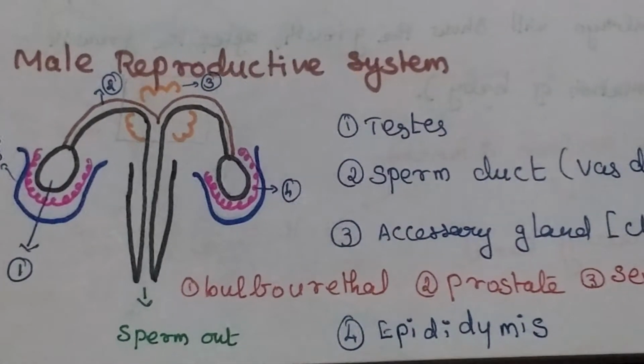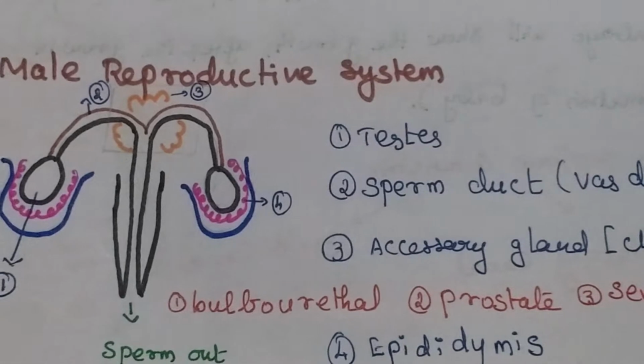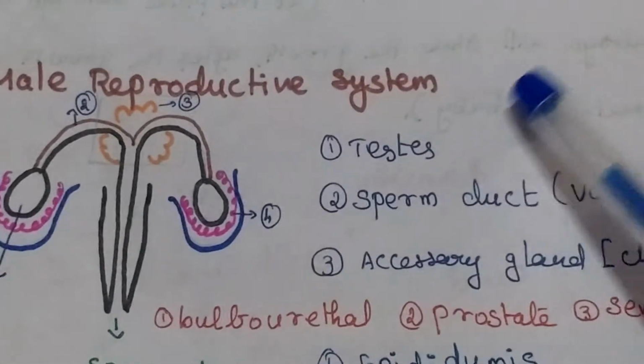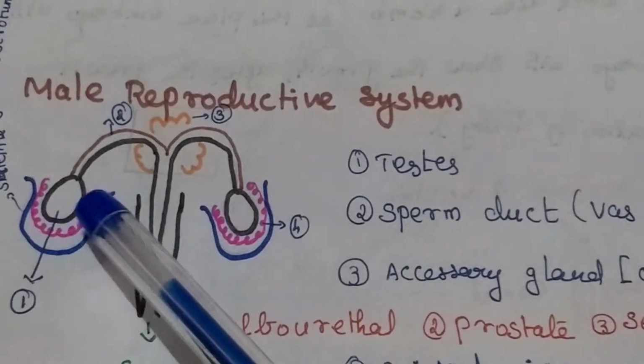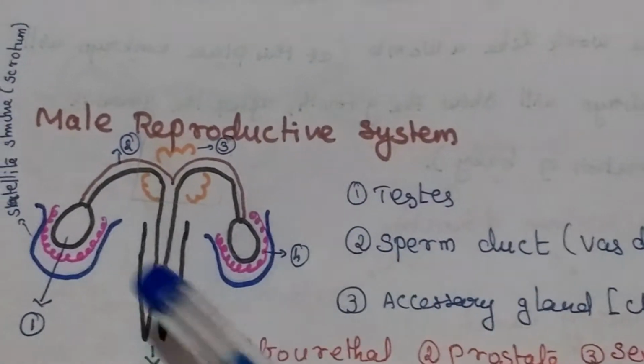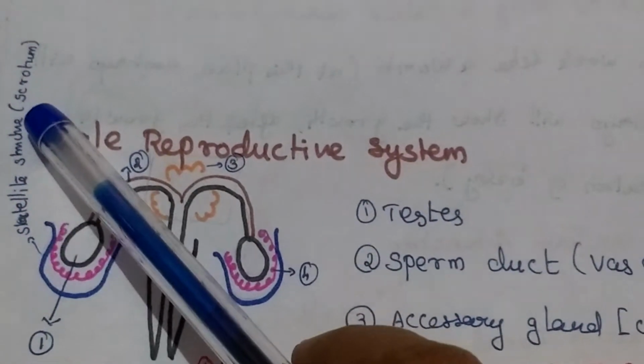Male reproductive system. Now we will see the main parts of the male reproductive system and their functions. First one is the testis, this round shaped part. Second one is the sperm duct, this tube like structure. This testis is covered with a satellite like structure called the scrotum.